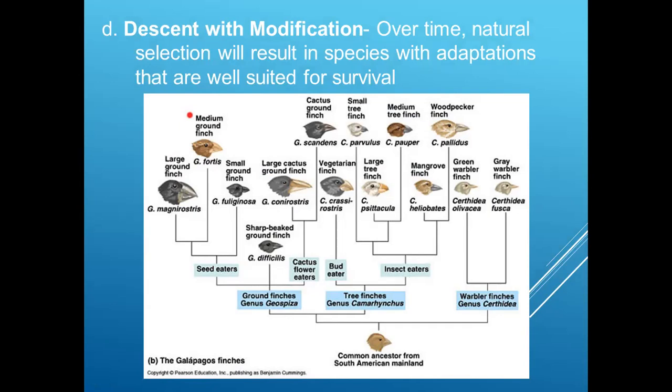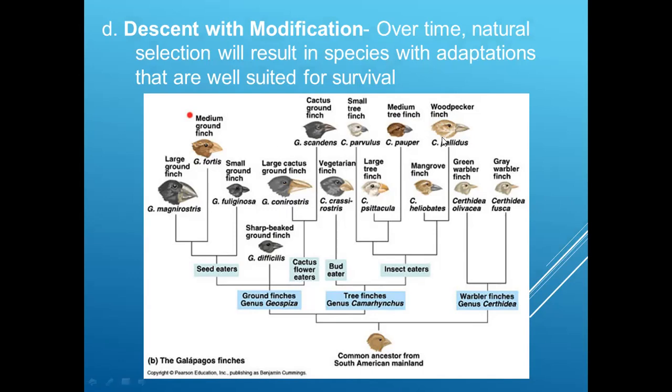So they have adapted, and their beak has been modified. If you compare all these images with the one at the bottom, the beak is quite small. Depending on what kind of food they are feeding on, their beak has been modified. So in a way, one can say that over time, natural selection will lead to modifications.